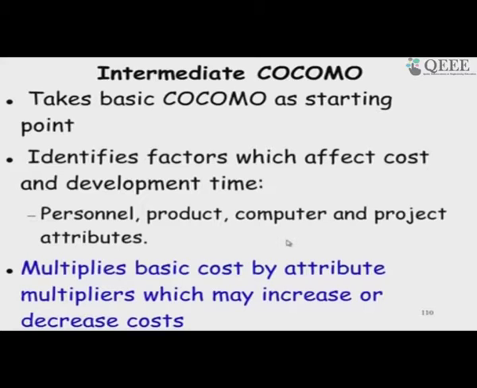Unlike COCOMO 2, where we will see that the adjustment is slightly more complex, here it is a simple multiplication. So, it multiplies the basic cost by an attribute multiplier, which may increase or decrease the cost.